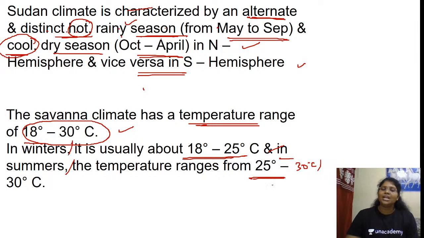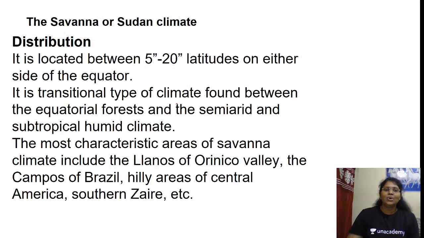Sudan climate is characterized by an alternate and distinct hot rainy season from May to September and a cool dry season from October to April in the northern hemisphere, and vice versa in the southern. So what is the temperature? Of course, we have a winter temperature closer to 18. Just remember 15 to 30, and summer temperature 25 to 30 degrees Celsius. Is this clear? Now, for distribution, we are going to fill everything separately.